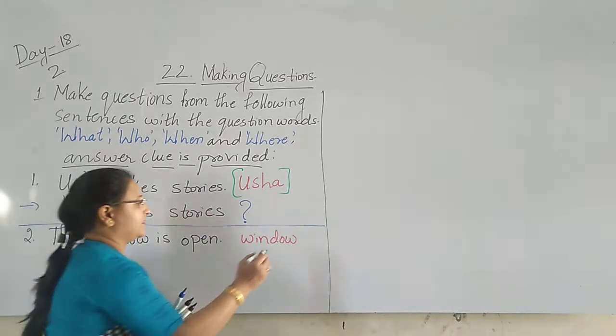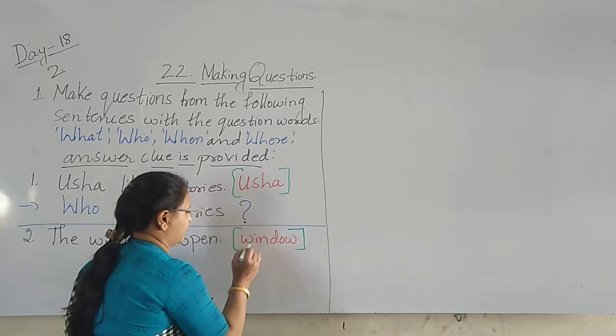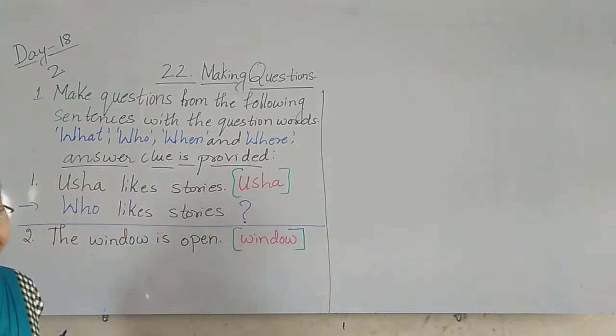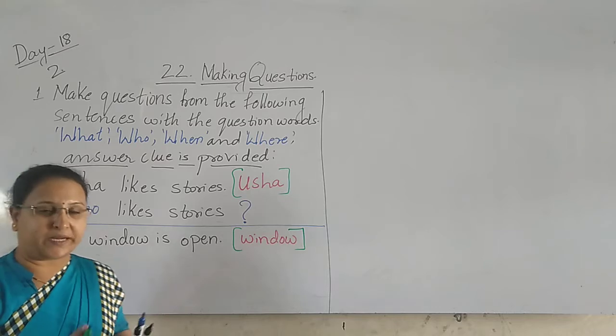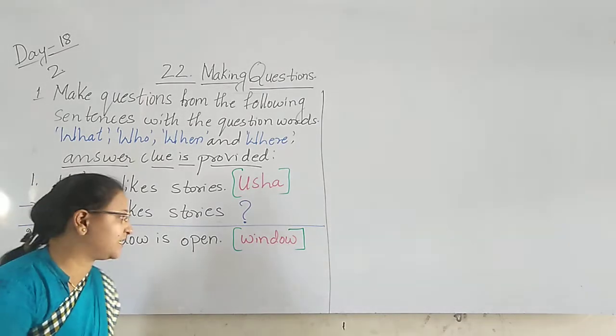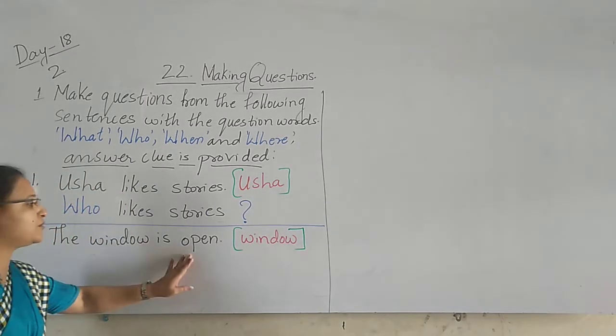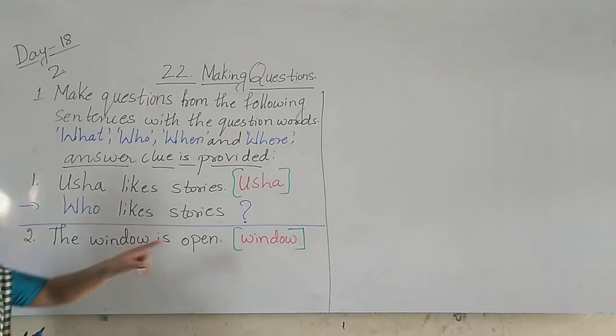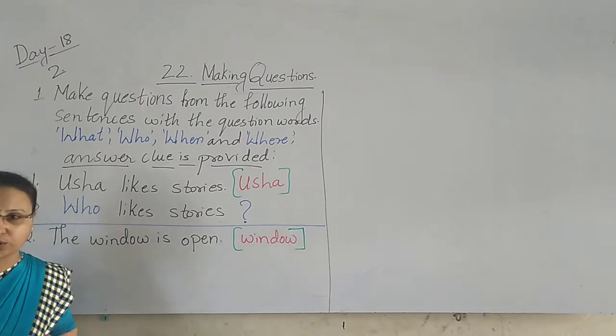Yes? This is the bracket. Now open. They have said the answer. The window is open. Option is what there? Window.